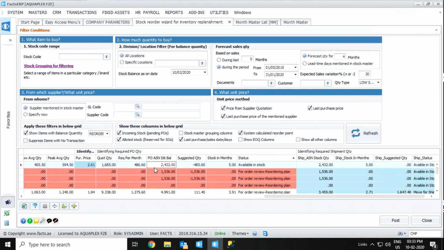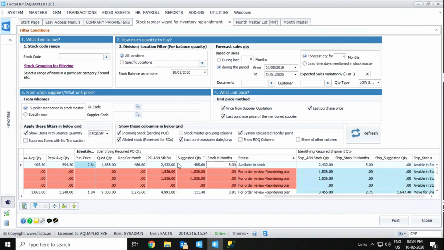We have PO ASN stock balance, which is basically PO quantity plus ASN quantity plus the actual stock balance that we have. So the system will automatically calculate 486 into 4 months, which means 1700. The difference is minus 485. That is the suggested quantity. Actually there is no need to order, since we already have the required quantity available in our PO ASN stock balance. And we have a stock in months column.